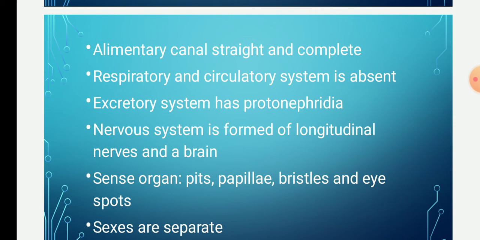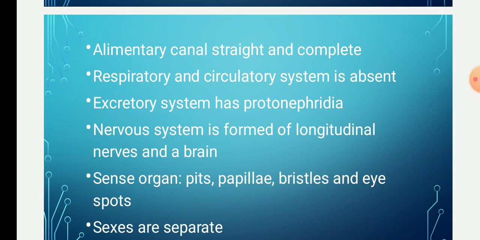As the anus is present plus the mouth is present, they show a complete digestive system. Complete digestive system means the mouth, followed by a pharynx, which is muscular and highly specialized, and the anus.